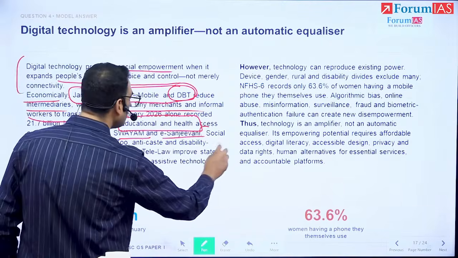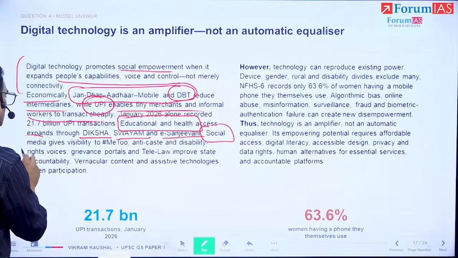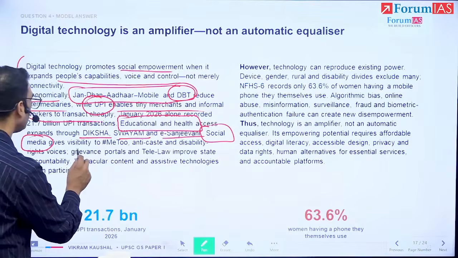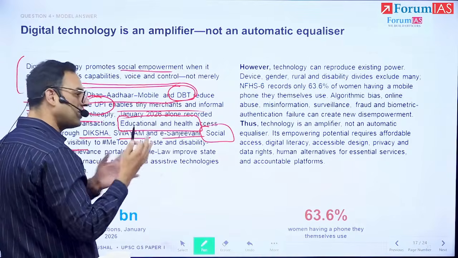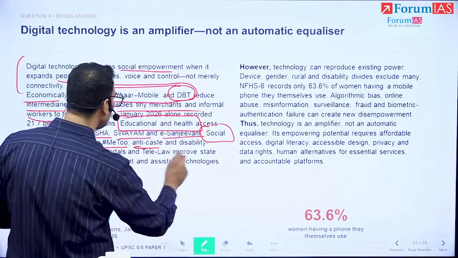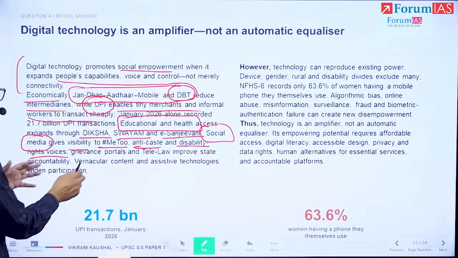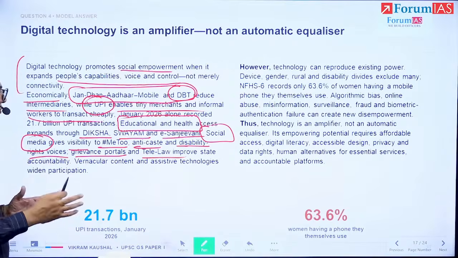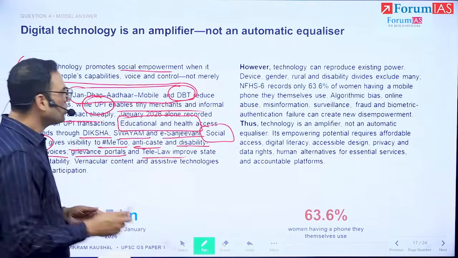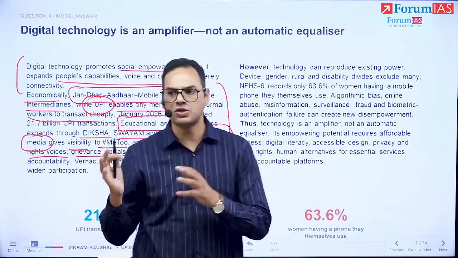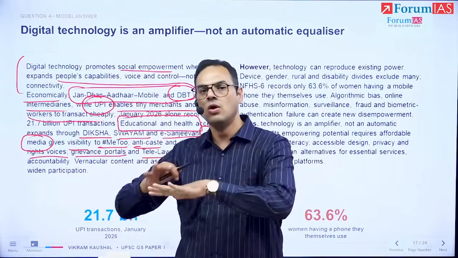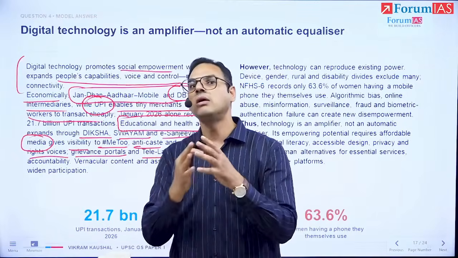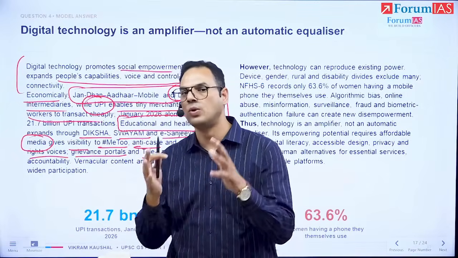Then we are going to choose the fourth dimension of that, that is social media with regards to digital technology access. And we're going to say it provides visibility to all sections, with Me Too, anti-caste, disability rights voices, grievance portals, tele-law, all of that to improve state accountability. So in this paragraph, what we've done is we've just picked up different dimensions of what this digital technology through government and through market interfaces looks like towards empowerment.